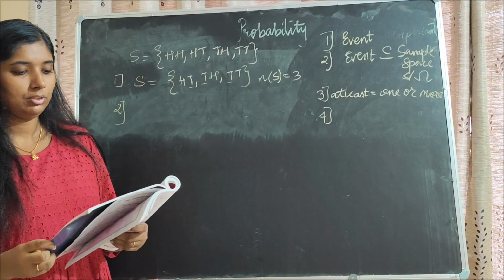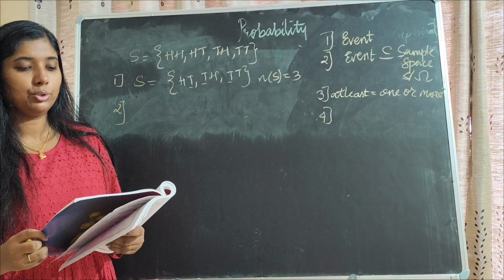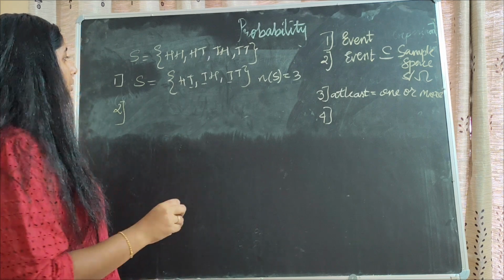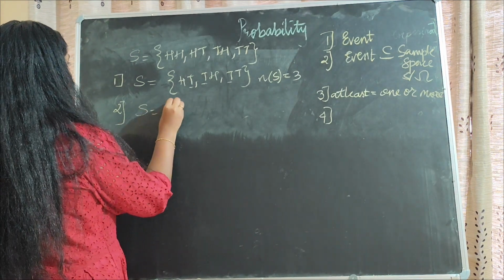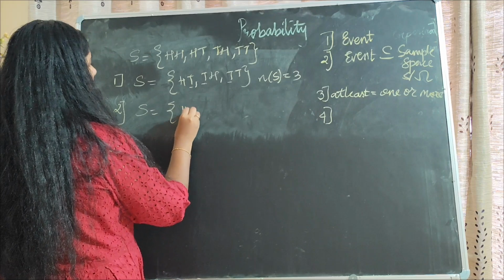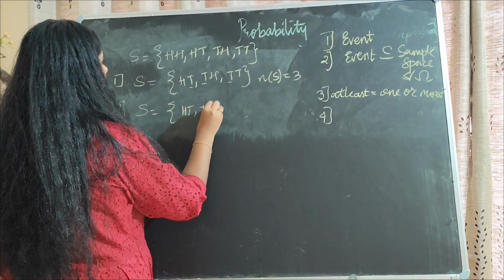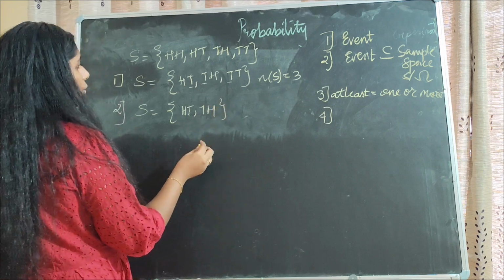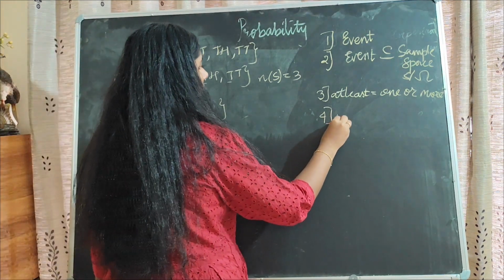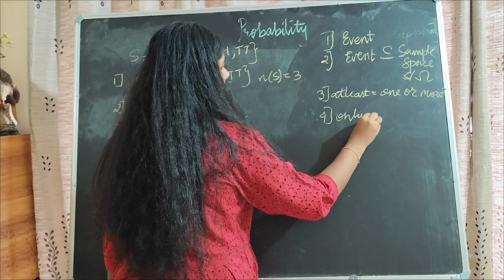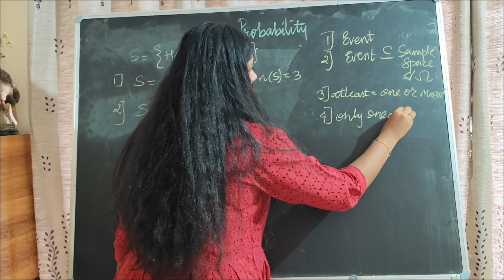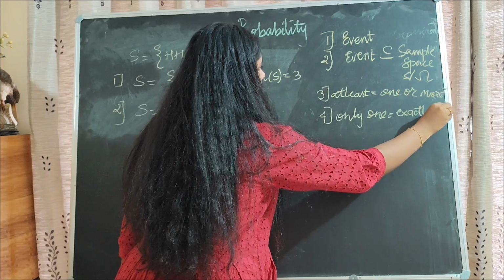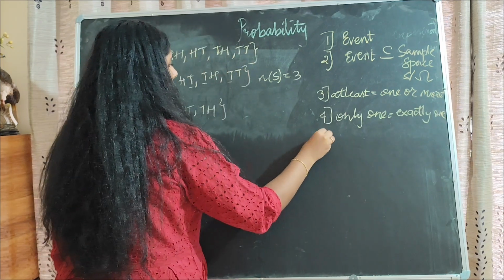Next, the condition for event B is to get only one head. Only one head means a single head. So the sample space for that is HT and TH. Only one head, not less than one, not more than one. Only one means exactly one.